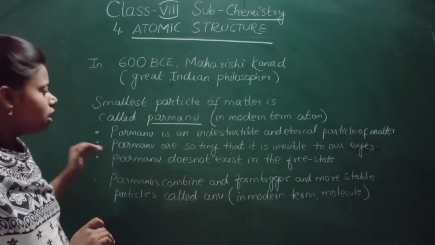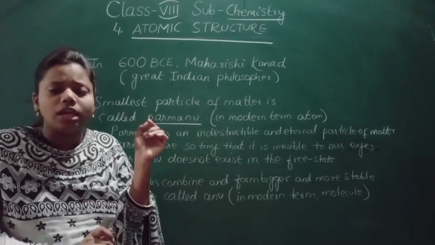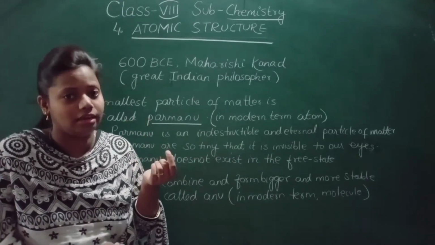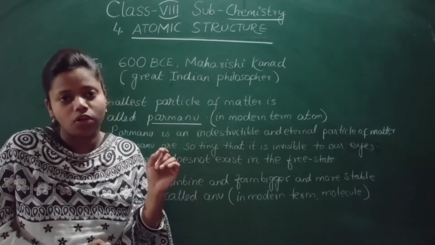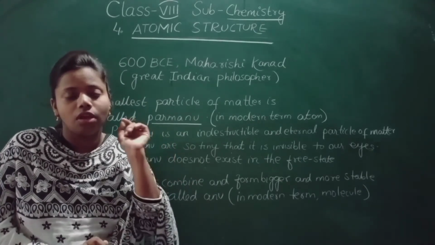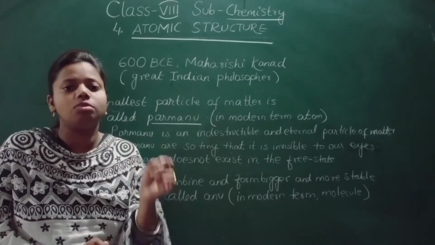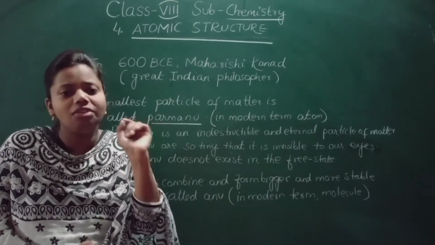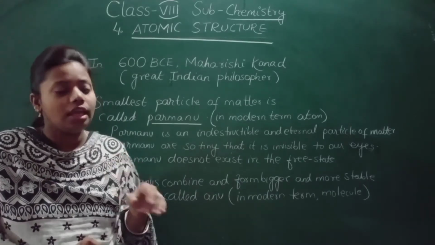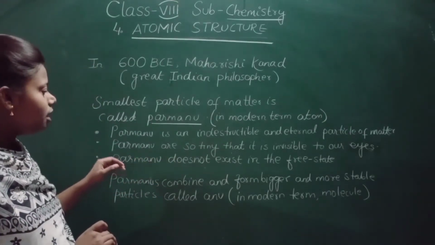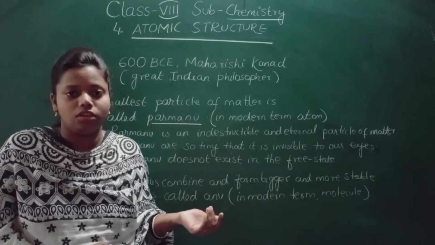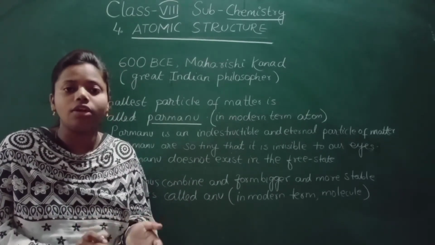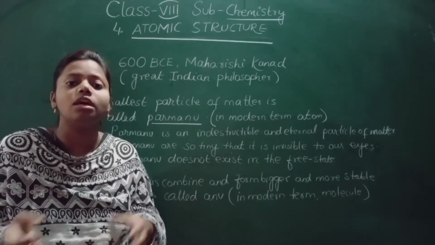The next one is that Parmanu are very tiny, so tiny that they are invisible to our naked eyes. I have already taught you that atoms are very tiny and invisible to our naked eyes; we cannot see them with these eyes. Next, Parmanu cannot exist in a free state. They need to be combined.